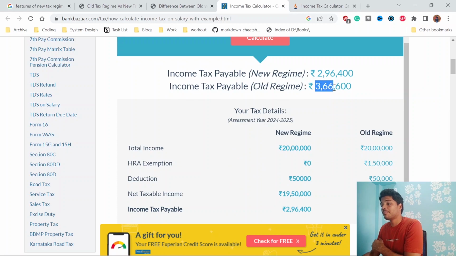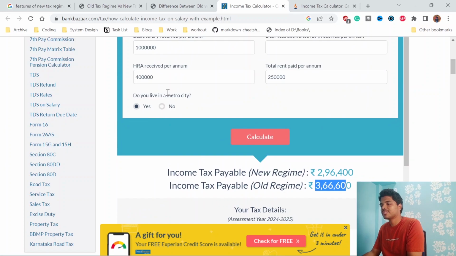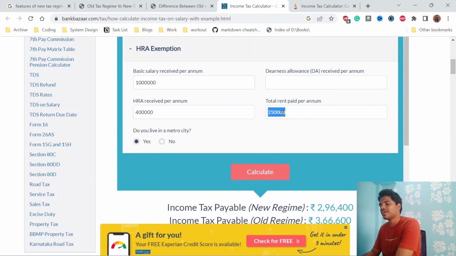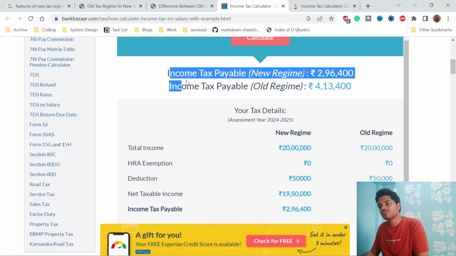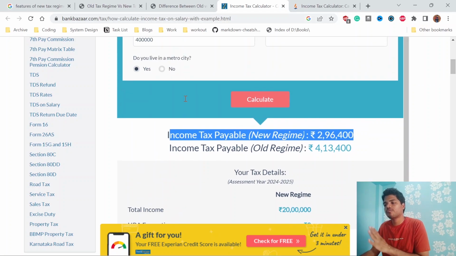So then you are even paying more, like 3,66,000. Let's say you don't even have an HRA, even though you have HRA, but you are living in your own home, not a rented home. Then let's see for 20 lakhs income, you are paying almost 4 lakhs 13,000 if you are in the old regime, but you don't have anything to prove any deductions. Whereas with the new tax regime you are paying almost 1 lakh less, you are saving almost 1 lakh 25,000. That is the main advantage of choosing the new tax regime if you don't have anything.